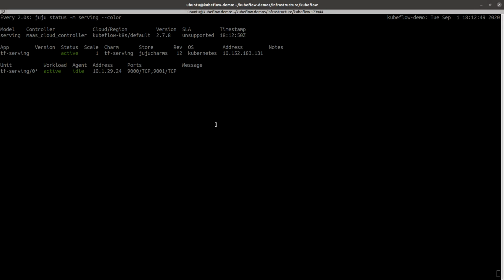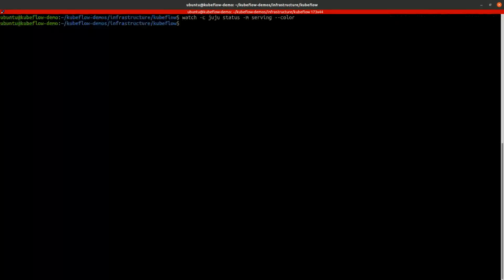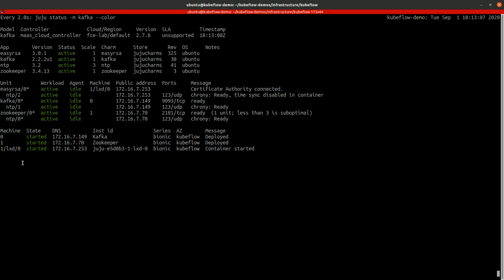The TensorFlow serving service has been deployed correctly. We can see here that the TensorFlow serving unit is in active state. We can also check the state of the Kafka model. Now everything here is deployed and works correctly.